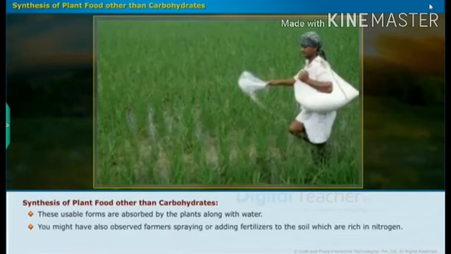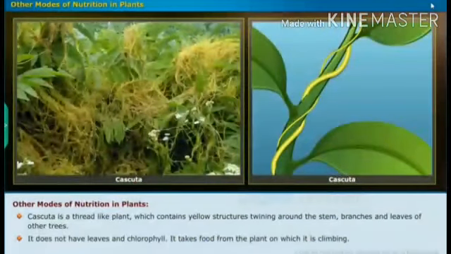We are giving some fertilizers to the plant. They contain a rich amount of nitrogen. So this nitrogen is absorbed by the roots, and then it is converted into nitrate, and then is passed to all the parts of the plant. So these are the sources from which plants get nitrogen.